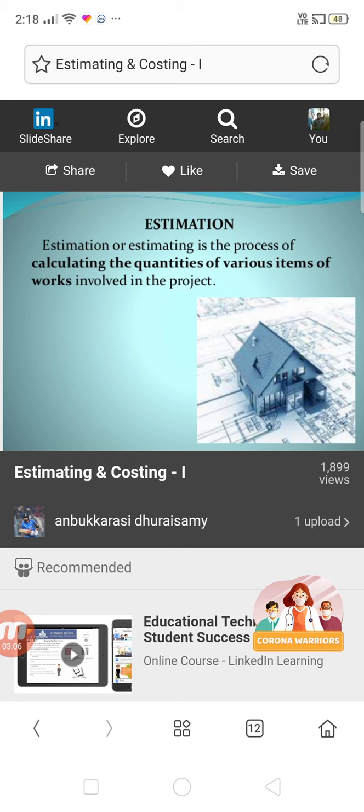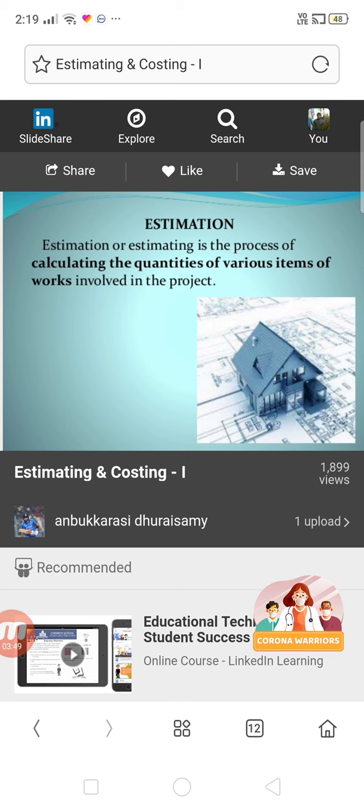One more most important thing: as I told you, what is the language of a civil engineer? Obviously, drawing. Without a proper understanding of drawings, what is going to happen? You cannot go for estimations. A civil engineer should be well versed in drawings, then only can he calculate the quantities. He will take the dimensions from the drawings. In the Excel sheet he will prepare one format, copy the dimensions in the form of LBD, and calculate the quantities in cubic meters.